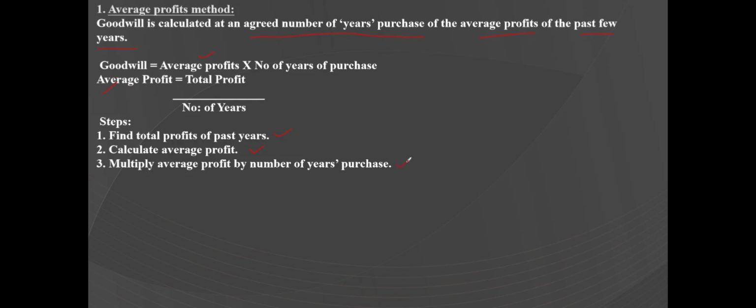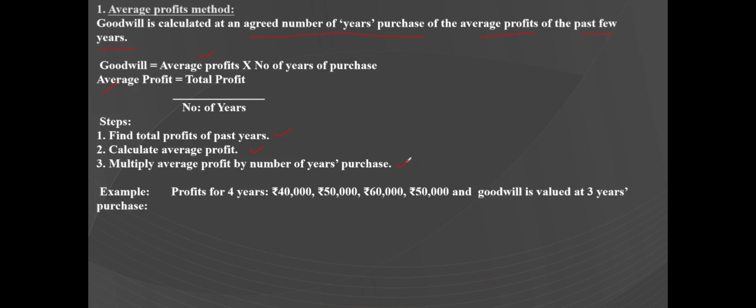The profits for 4 years are given as rupees 40,000, rupees 50,000, rupees 60,000 and rupees 50,000, and goodwill is valued for 3 years purchase. Now let us find out the goodwill under average profit method. So follow the steps. First, let us find out the average profit.